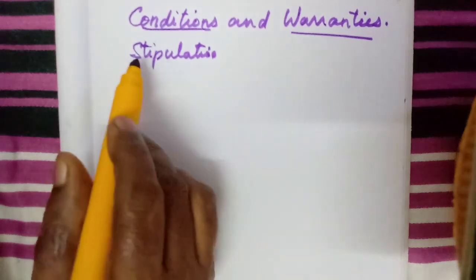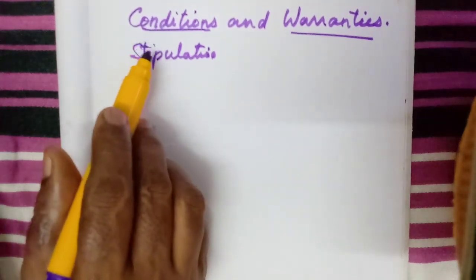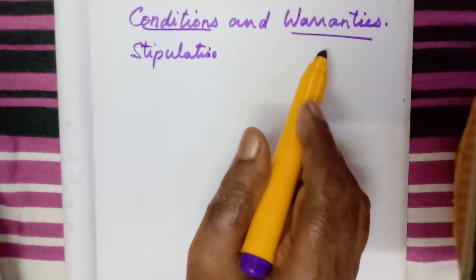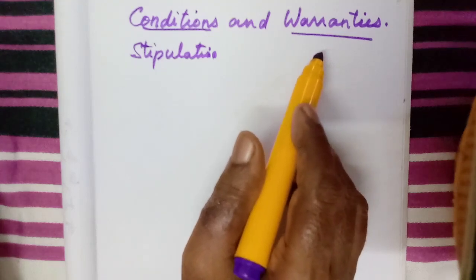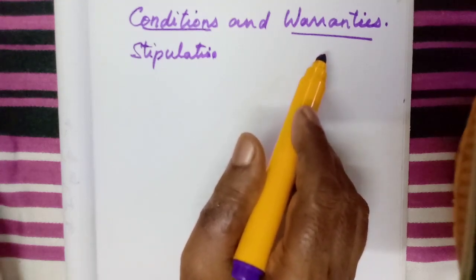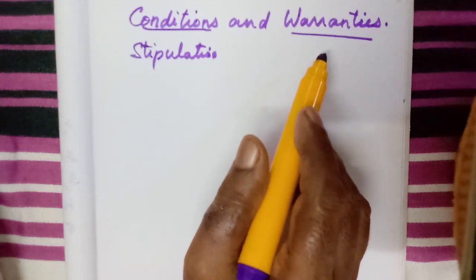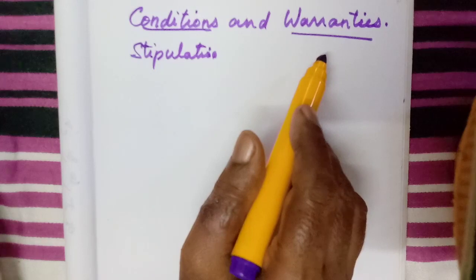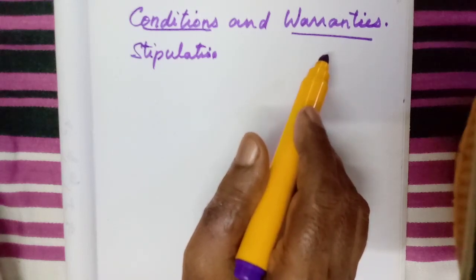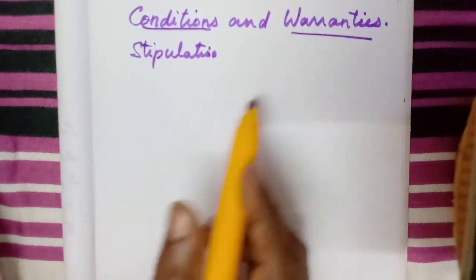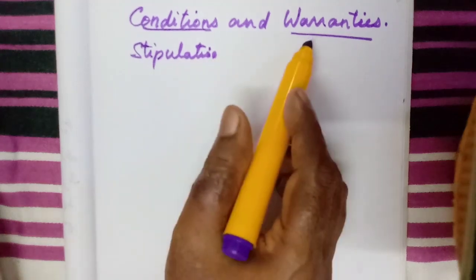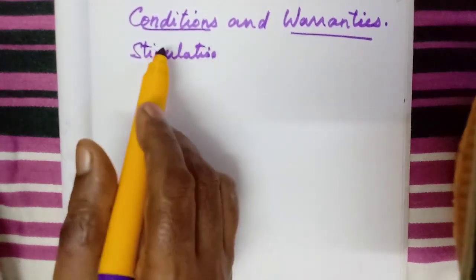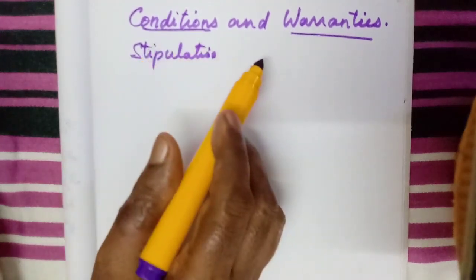So that is the stipulation for the contract, and that color is the warranty. That does not give much importance for the sale of goods. If he doesn't need that color, he can change the color of the bike, isn't it? So that is called the warranty. So now you might have understood what a condition and warranty is.